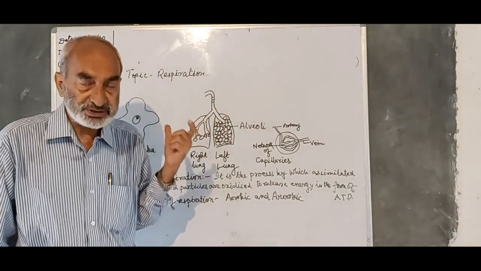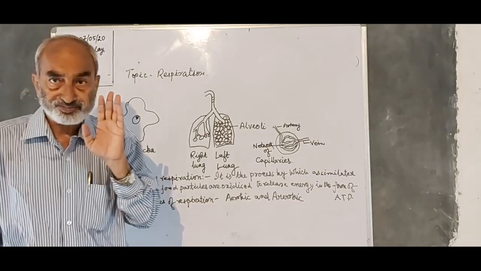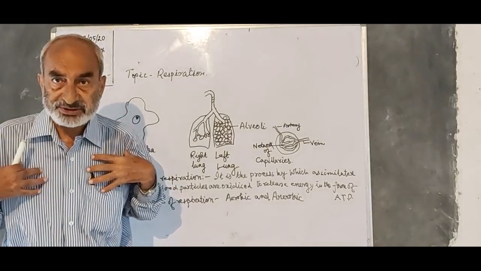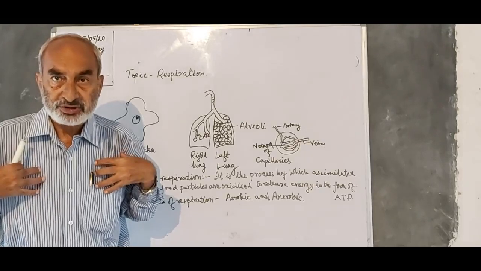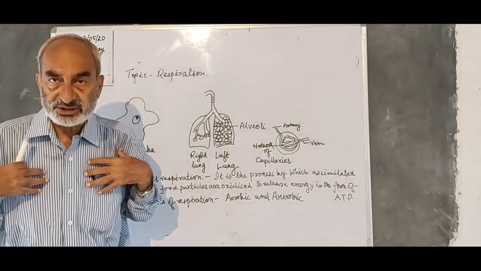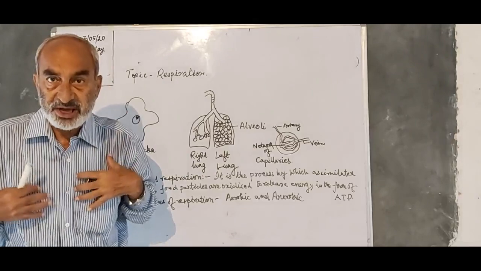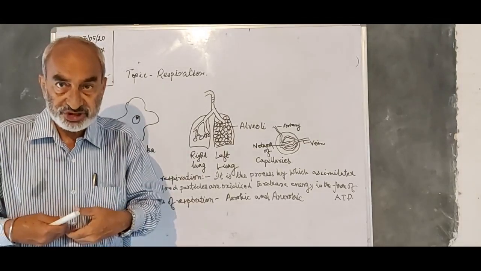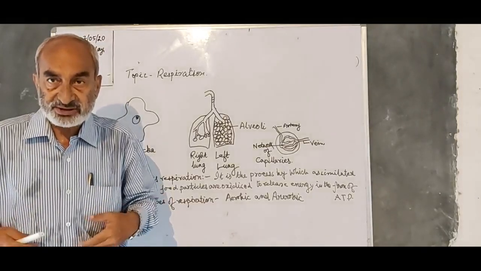And how does this process take place? Please listen very carefully. We all know we have a rib cage. In the rib cage, the rib bones are interconnected by intercostal muscles. When these intercostal muscles contract, what happens? The rib cage comes forward along with the diaphragm, which is a muscular plate-like structure that divides our inner cavity into two parts.